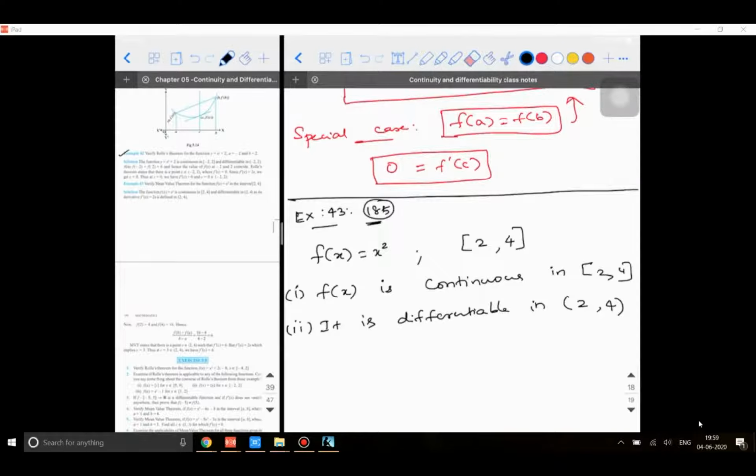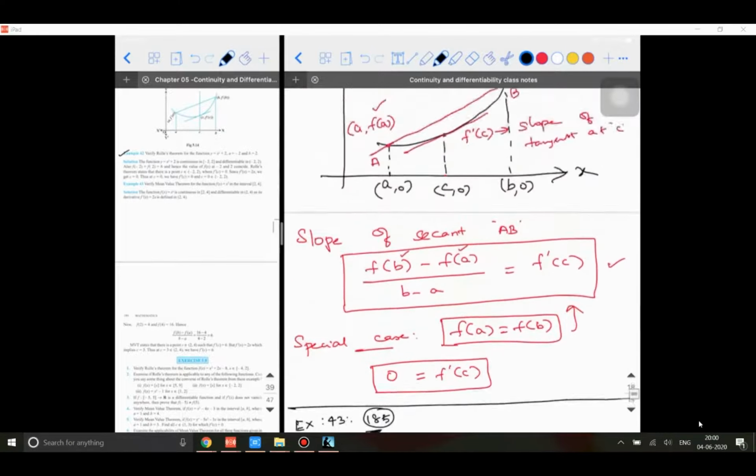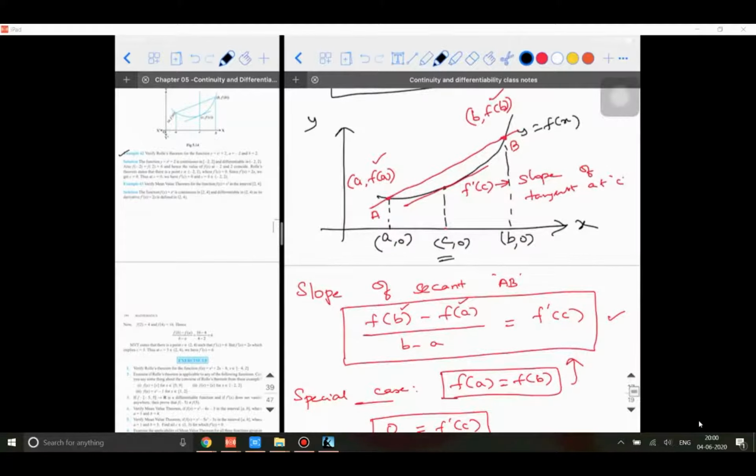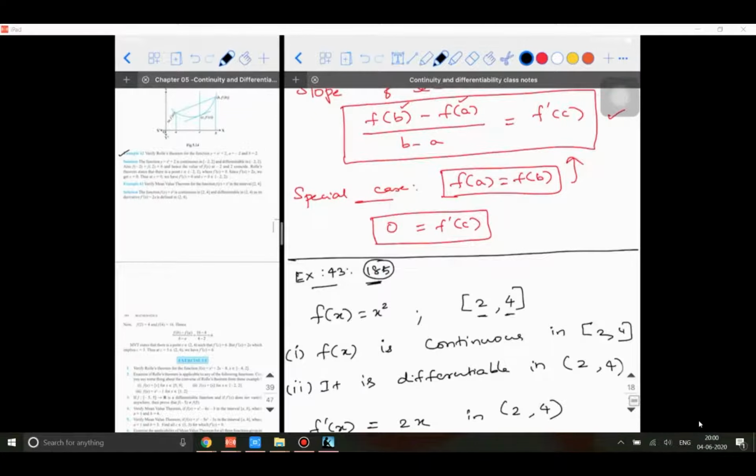Then let us do one thing. Let us differentiate this. f dash of x will be equal to 2x, and this is in the open interval 2 to 4. What is it that we are supposed to do? We are supposed to say that there is some value of c that lies between 2 and 4 such that f dash of c will be equal to f of b minus f of a divided by b minus a.